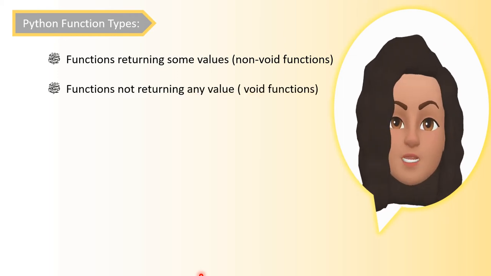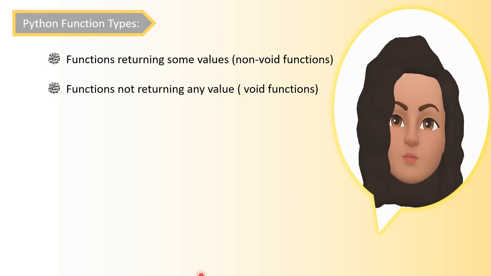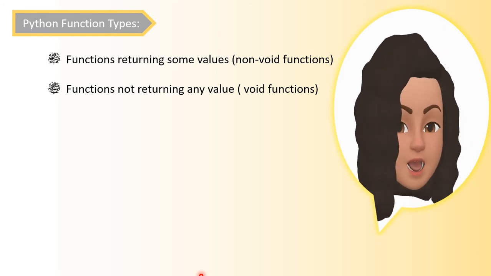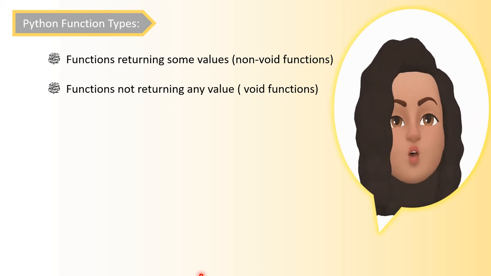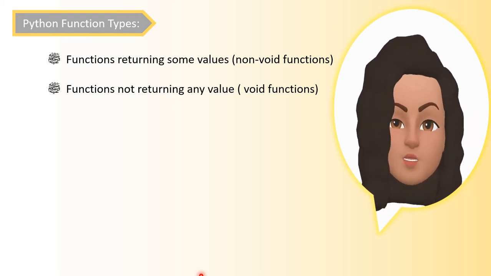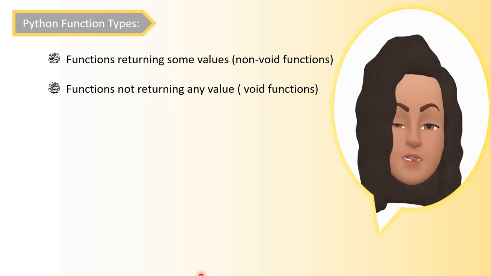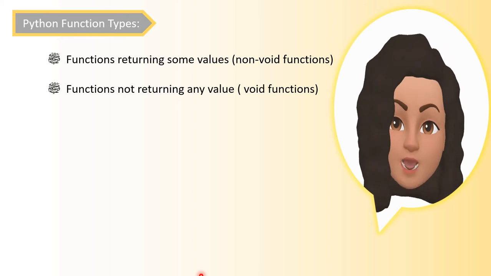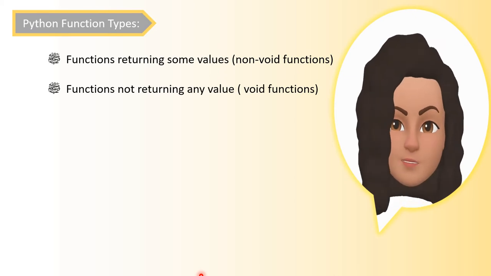Non-void function means functions returning some values, and functions that do not return any value come under void functions. So there are two types of functions, void functions and non-void functions. Void functions do not return any value and non-void functions return some value. Now how to return a value from a function?